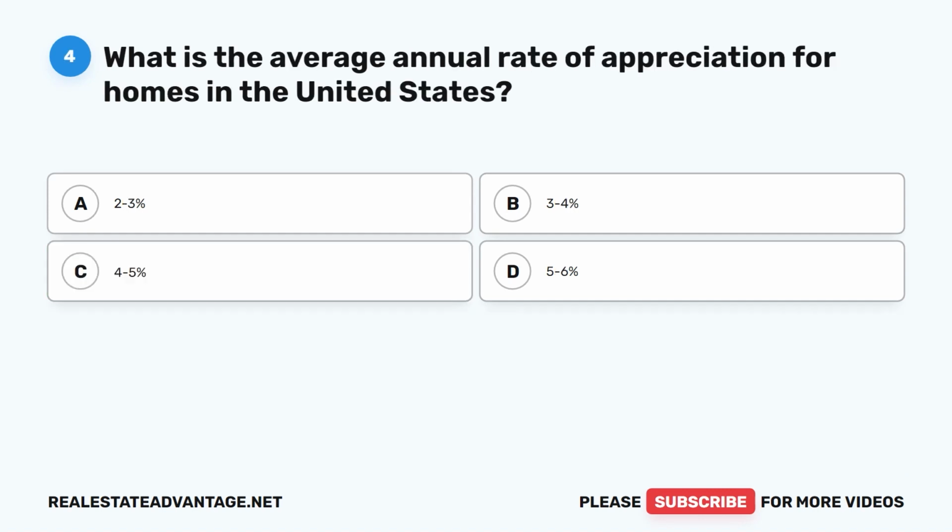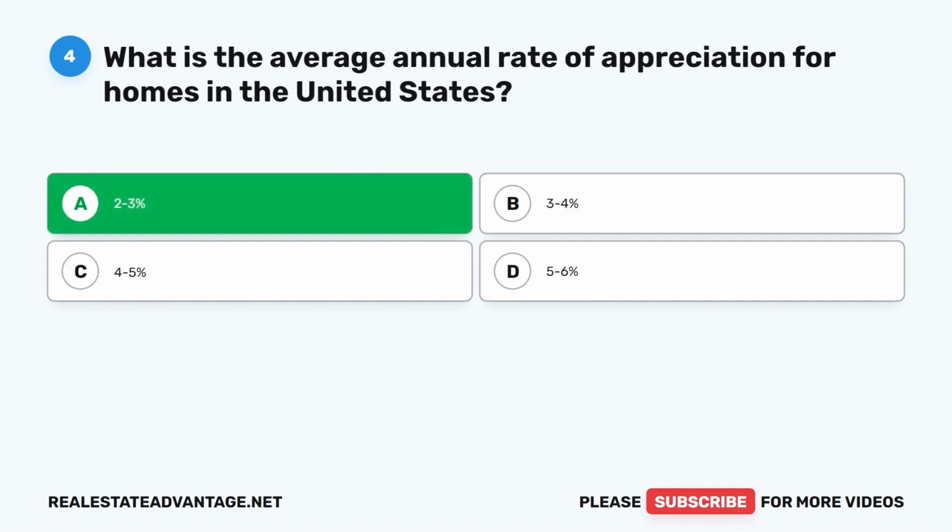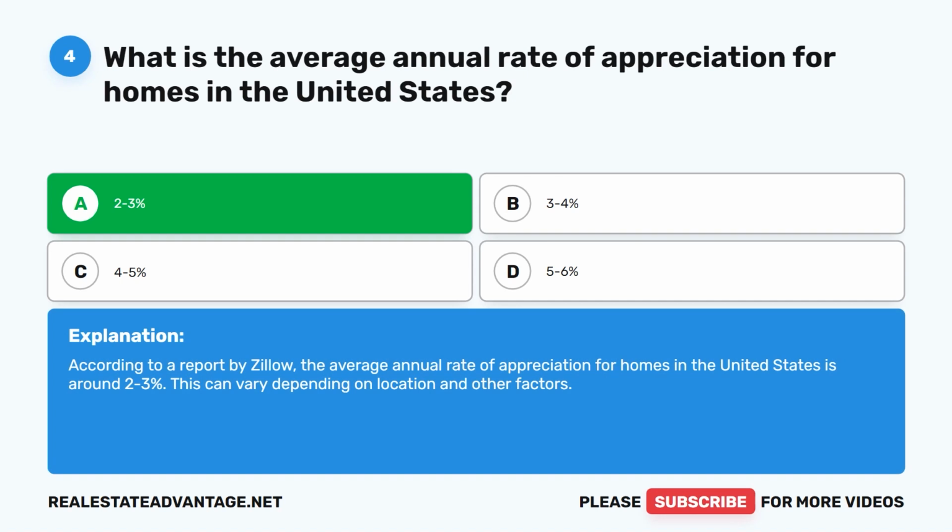Question 4. What is the average annual rate of appreciation for homes in the United States? A. 2 to 3%, B. 3 to 4%, C. 4 to 5%, D. 5 to 6%. The correct answer is A. 2 to 3%. According to a report by Zillow, the average annual rate of appreciation for homes in the United States is around 2 to 3%. This can vary depending on location and other factors.